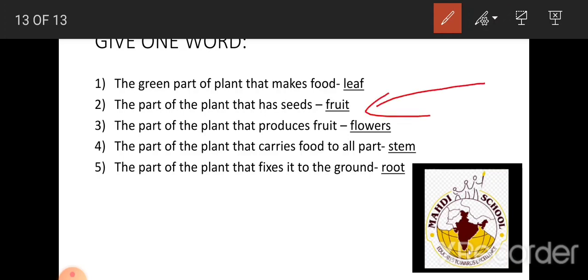Now next, the part of the plant that produces fruit.